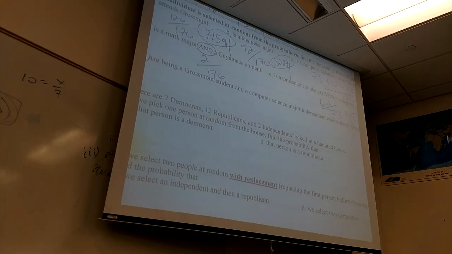0.715, let's say about 72%, right? Just to make it quick to say. Roughly 72% if I round it a lot. If I know that they're a computer science major, does that probability change?